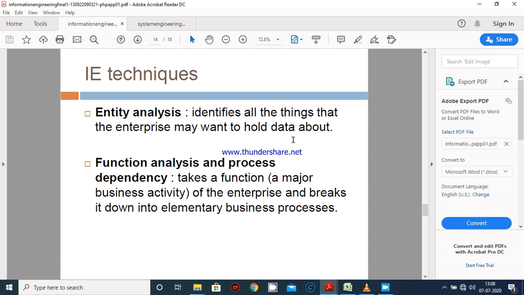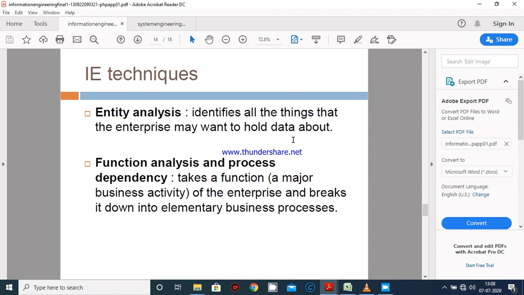So next topic is IE techniques, information engineering techniques. Basically, these are some techniques that are used during an IE information engineering project, or we can say while you are going to develop an IE project, you have to use one of the following techniques, which I am going to explain with the help of this PDF document.